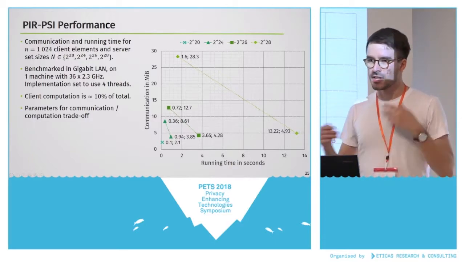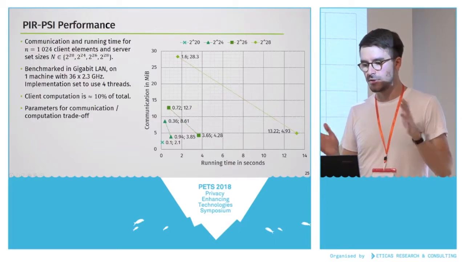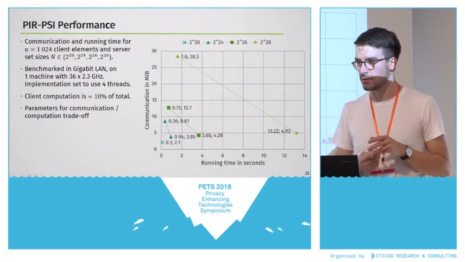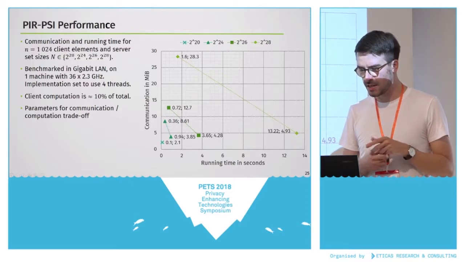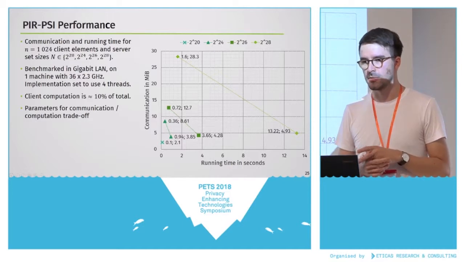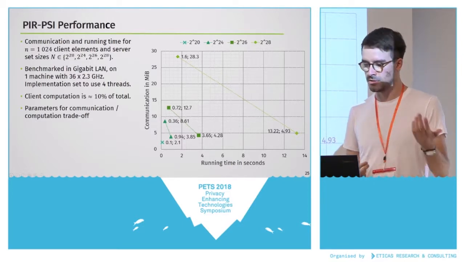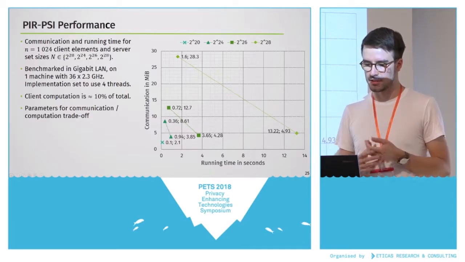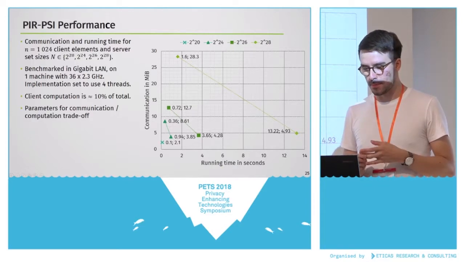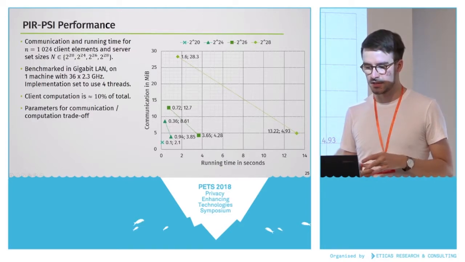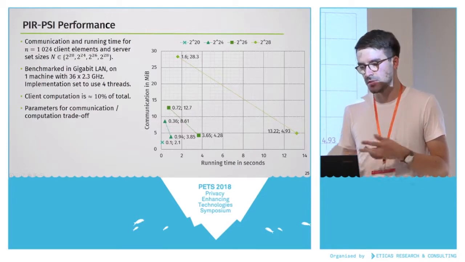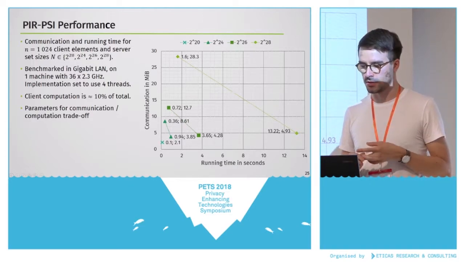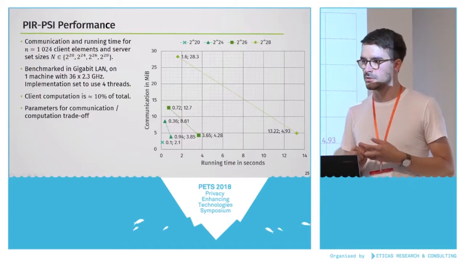If you just briefly look at the numbers, these are 2 sets of parameters for the bigger data sets here. You can tweak these bin sizes and the PIR query sizes such that you either achieve a runtime that is always below 2 seconds up to 256 million elements, or you can always stay below 5 megabytes of communication, depending on what you want to achieve. In a mobile scenario, you might want to limit the communication because your traffic is almost gone. We also determined that the client computation in this case is less than 10% of the total, so we believe this is practical. And as I told you, you can fine-tune this for your specific application scenario. You can really choose what you want to optimize for.